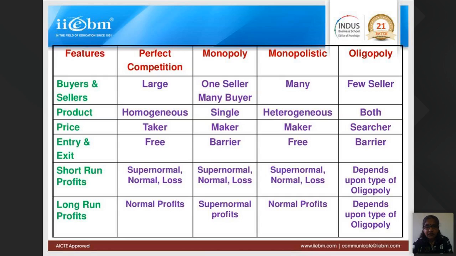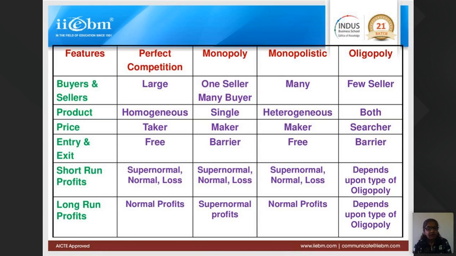Product feature: if you are asked how you distinguish these four markets, you can just summarize this particular table. Product in case of perfect competition is homogeneous. The best example I had given you is the photocopying business. Monopoly, single. Railway is the best example. Monopolistic, it is heterogeneous. The products are different: biscuit, toothpaste, toothbrushes, various types of oil, soaps. These are the best examples of monopolistic.